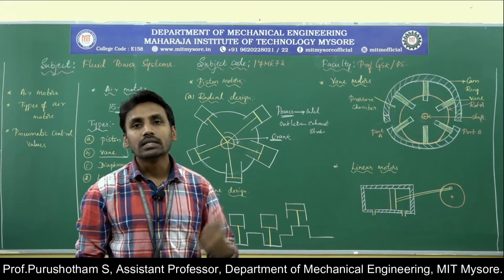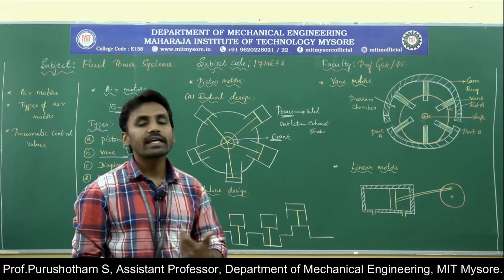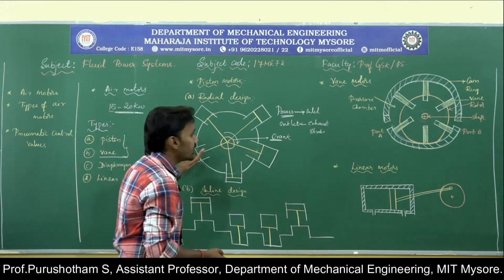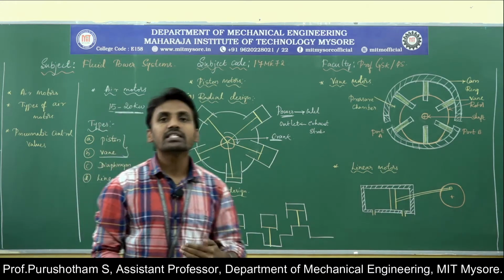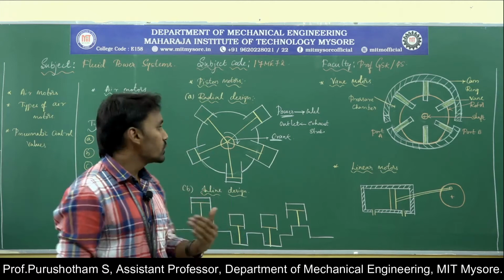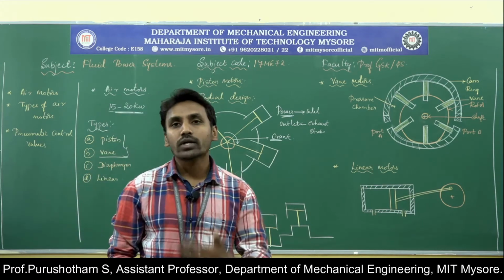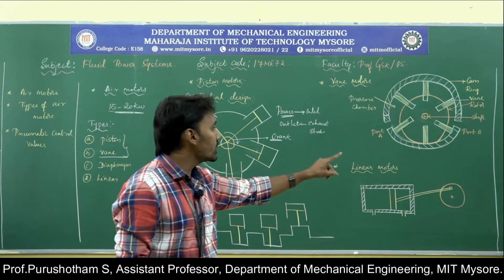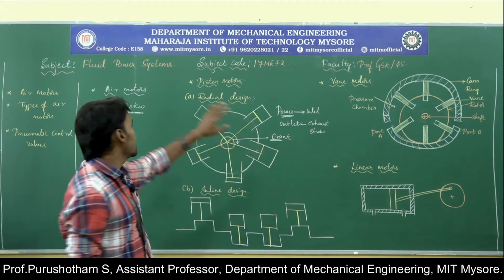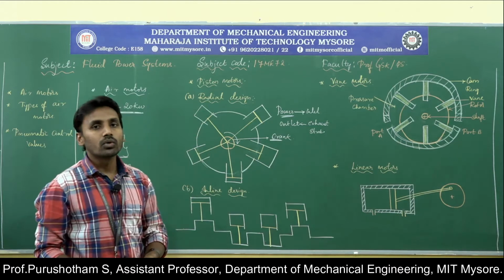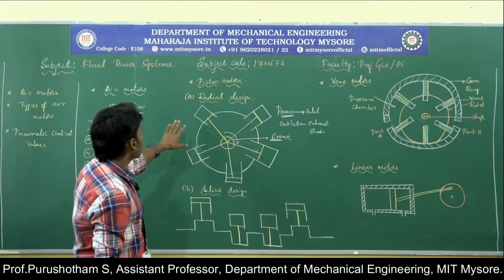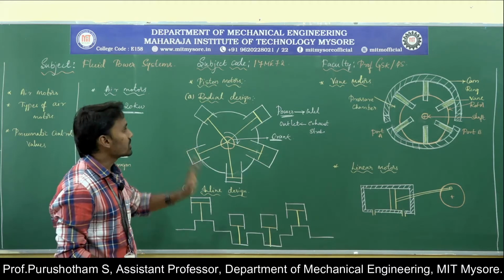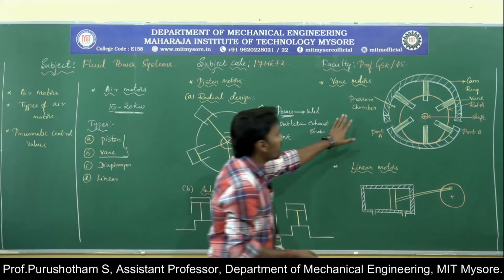In high capacity motors, the piston motors are employed in general drives to carry heavy or fluctuating loads. To carry heavy or fluctuating loads, we use the high capacity motors under piston motors. This was the construction, working and applications of the piston motors. Then the next one is vane motors.